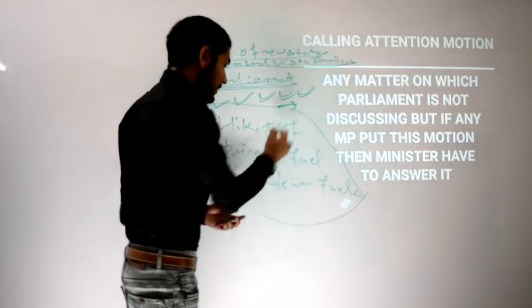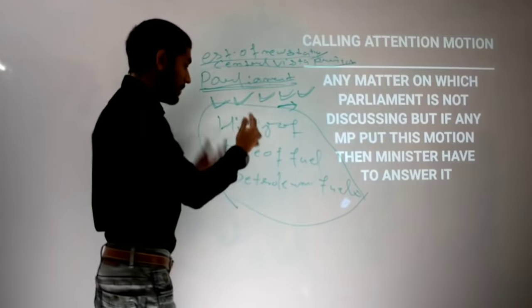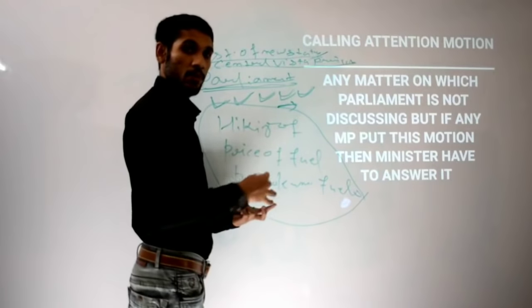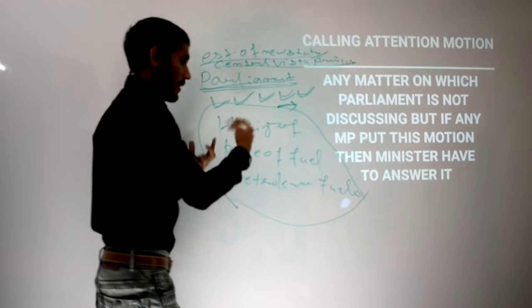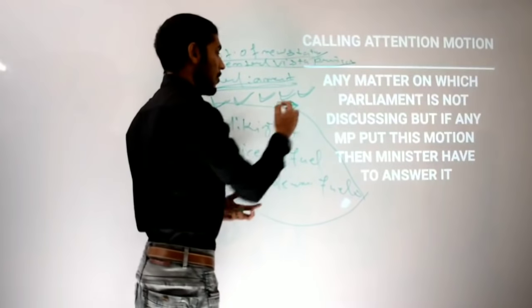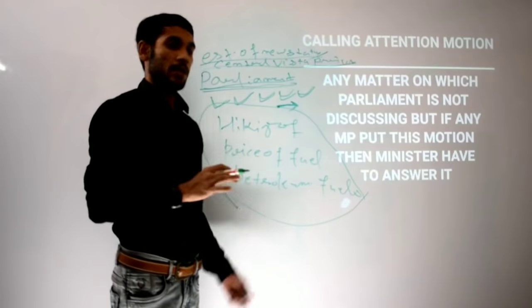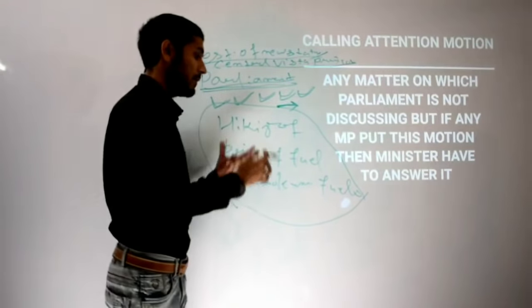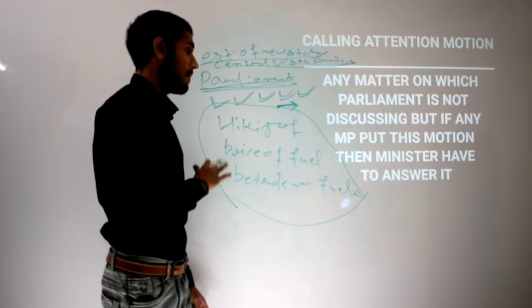And in this example, I am just giving the example of the hiking of prices of petroleum fuels. On the basis of this example, if any MP, from the ruling party or from the opposition party, and generally it is 99.9% sure that it will be from the opposition party, because it will never be done by a ruling party member of Parliament.